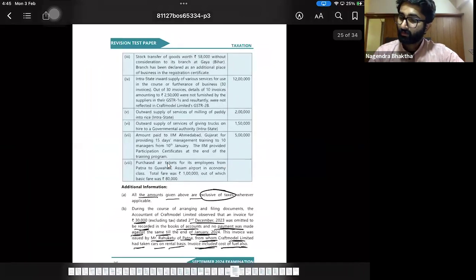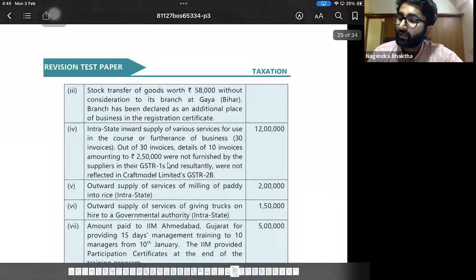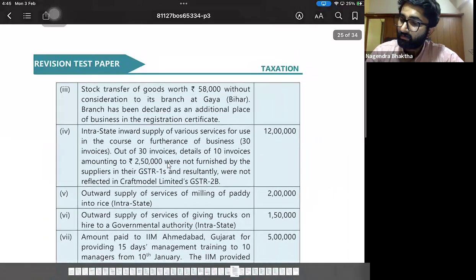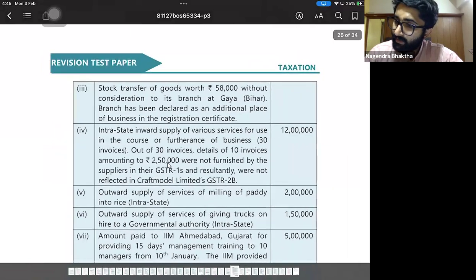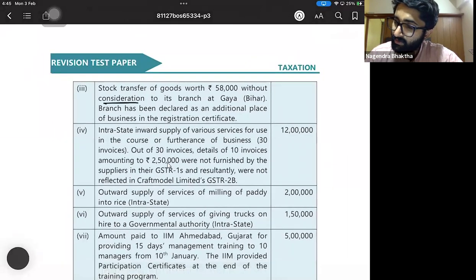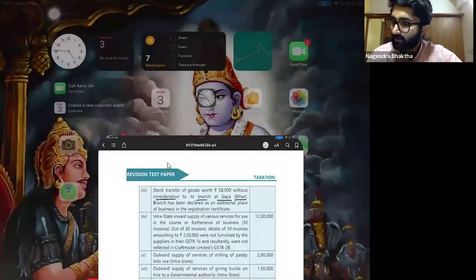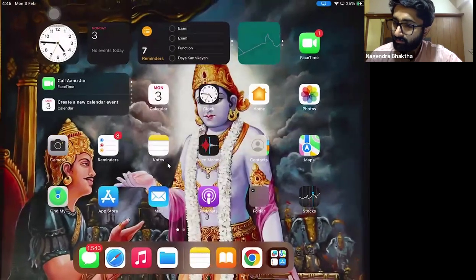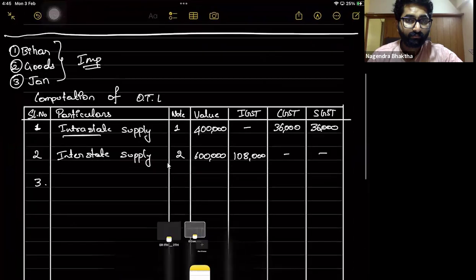Next one. Stock transfer of goods worth 58,000 without consideration to its branch at Gaya, Bihar. Branch has been declared as an additional place of business in its registration certificate. So if you see here, both the main and the branch are in Bihar.